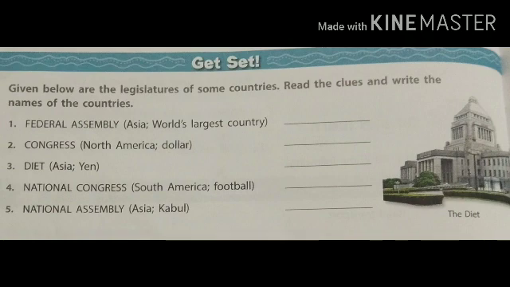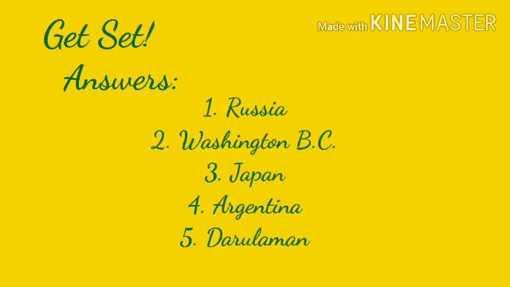Fourth point, National Congress, South America, football. And the answer is Argentina. Fifth point, National Assembly, Asia, Kabul. And the answer is Darul Aman. Children, you can check your answers from here.